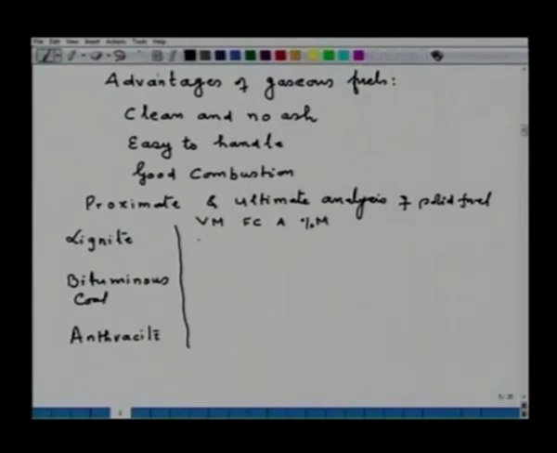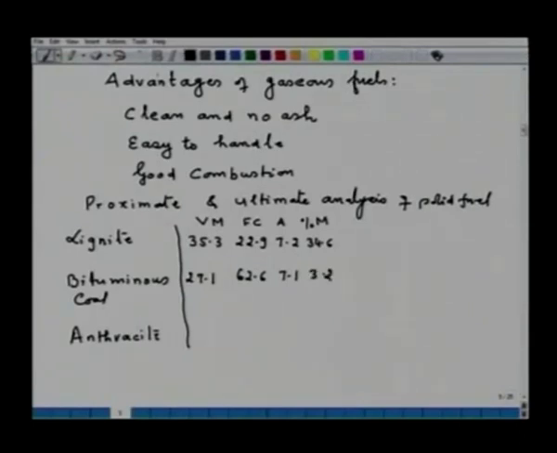Now, lignite: 35.3% volatile matter, 22.9% fixed carbon, 7.2% ash and 34.6% moisture. Bituminous coal: 27.1% volatile matter, 62.6% fixed carbon, 7.1% ash and 3.2% moisture.